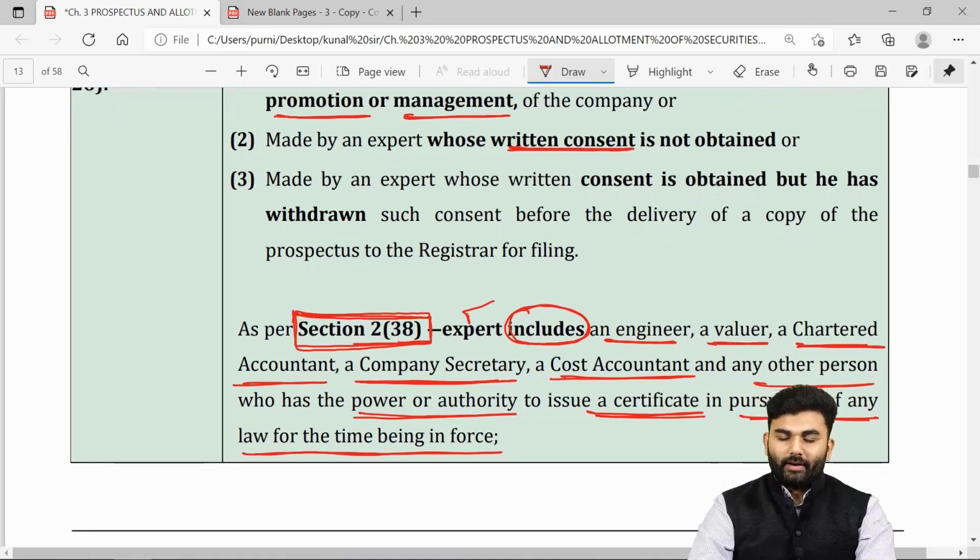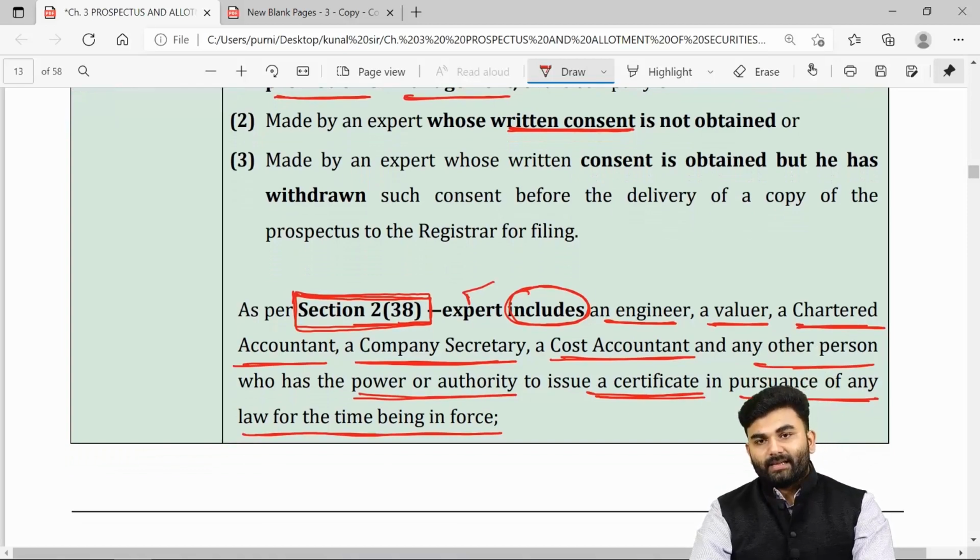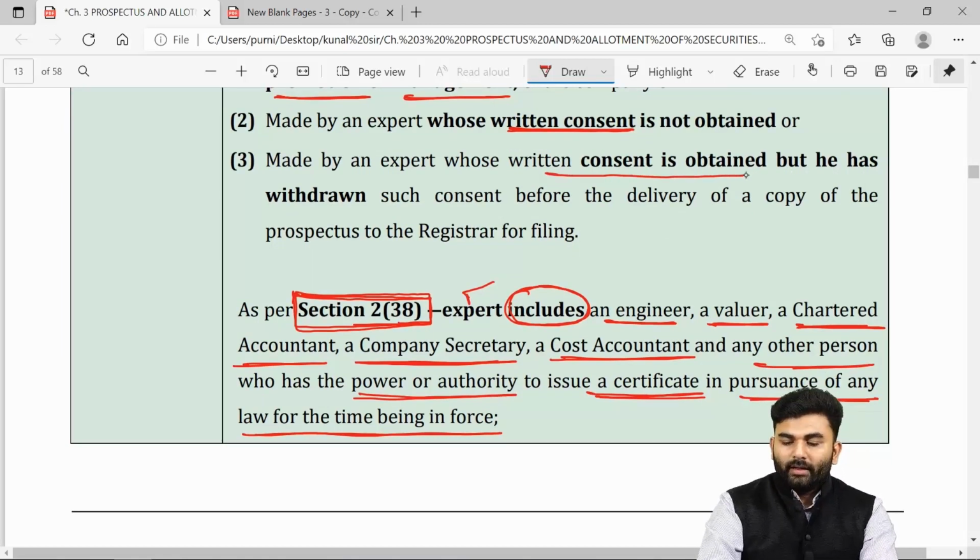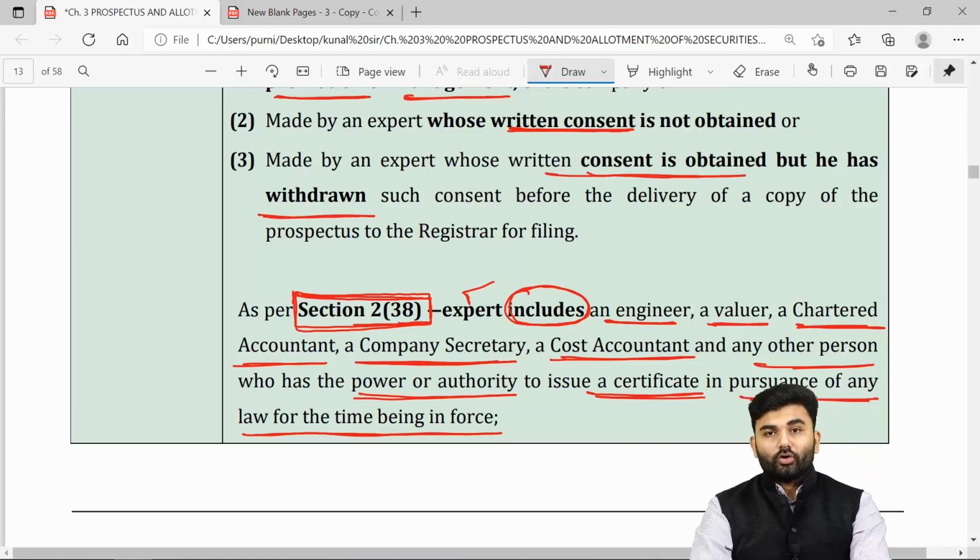Over here, if the expert had given a consent but later on he had withdrawn his consent, then yes, the statements given by the expert should also be withdrawn from the prospectus.